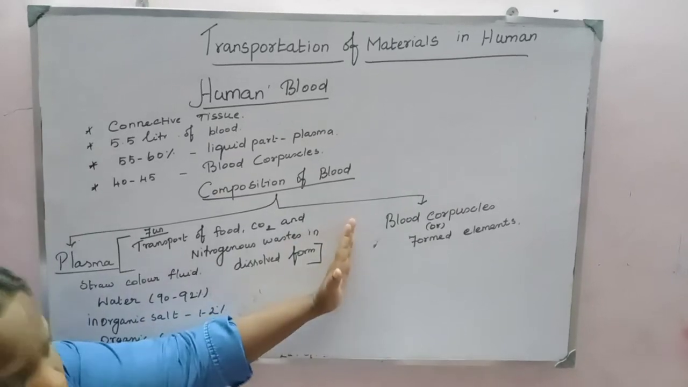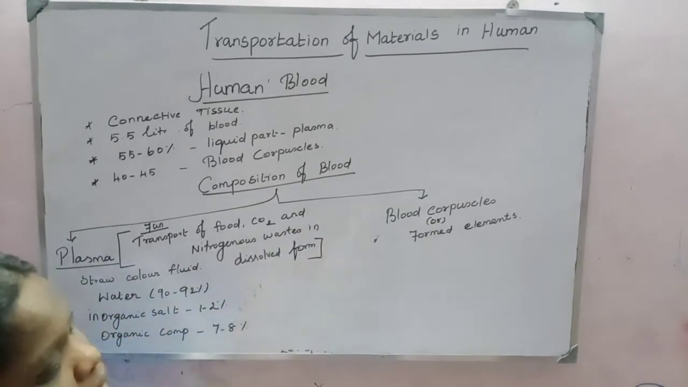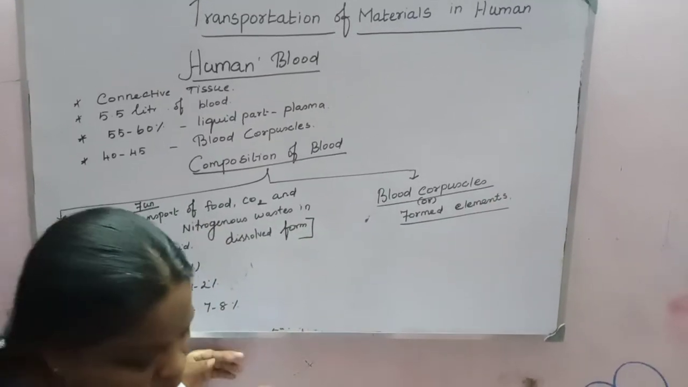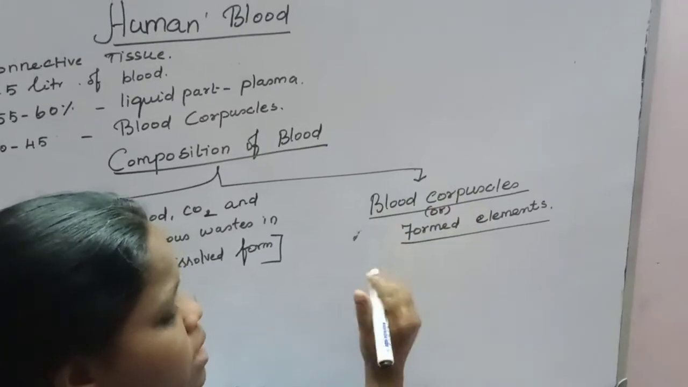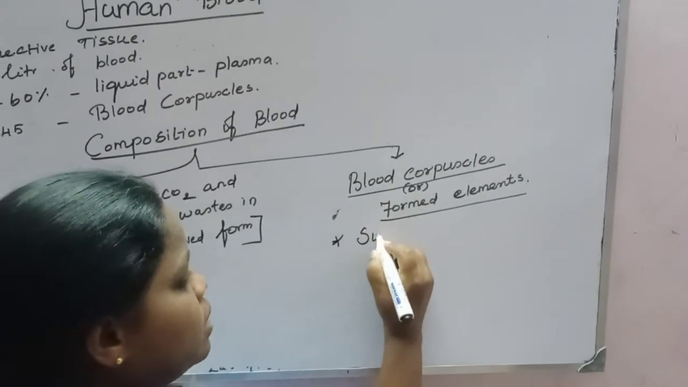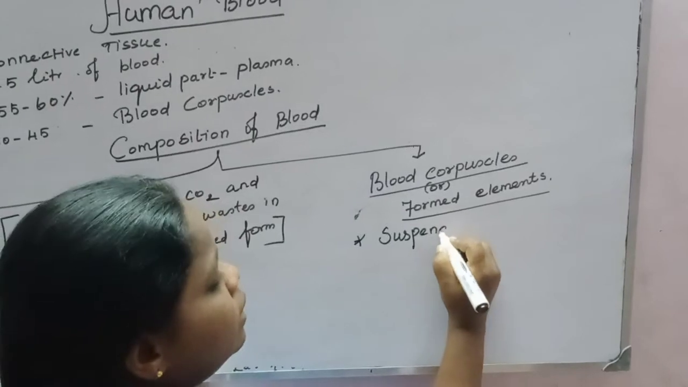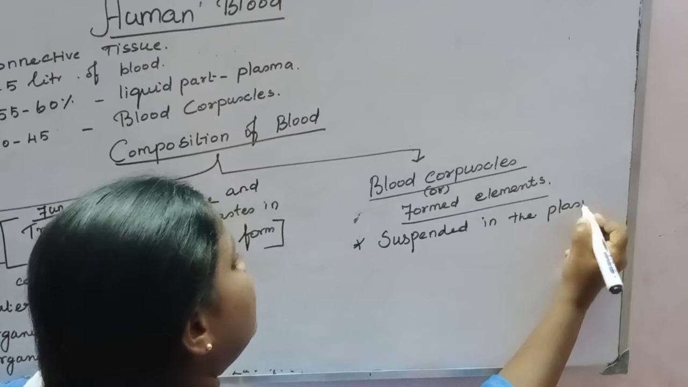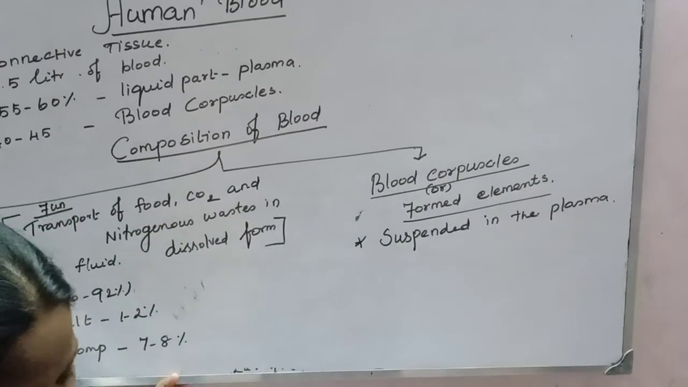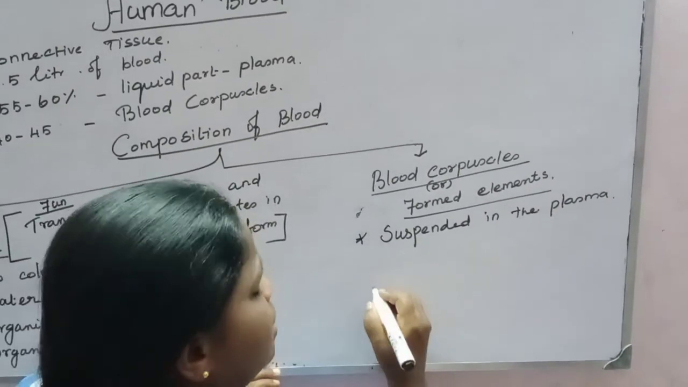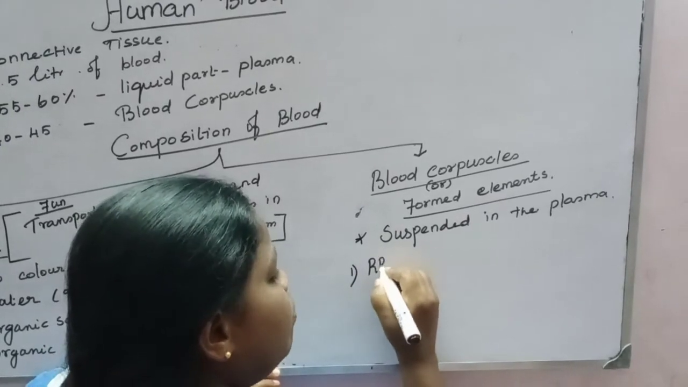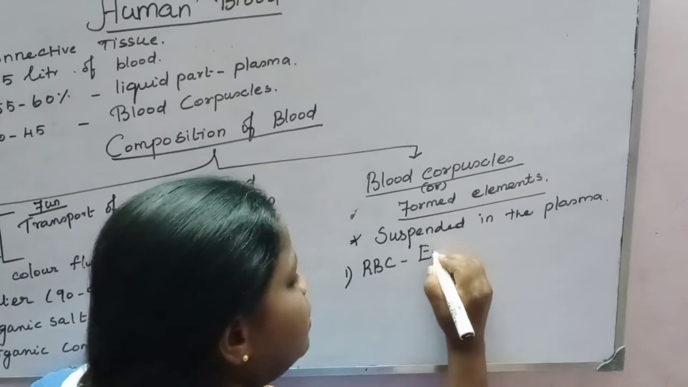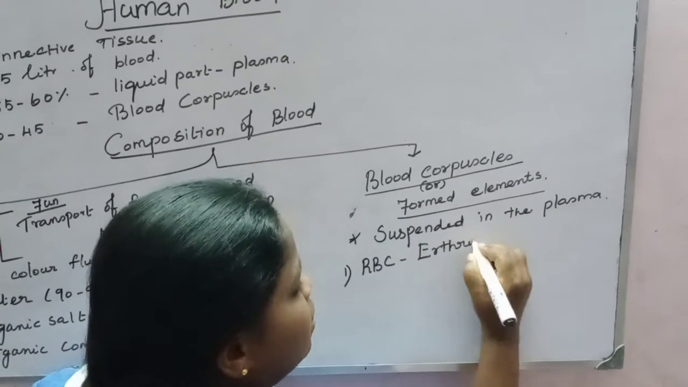The next thing is blood corpuscles or formed elements, right? The blood corpuscles or formed elements are suspended in the plasma. That means they float in the plasma. What are the blood components? Number one, that is RBC, red blood corpuscles. In scientific terms, it is the erythrocyte.